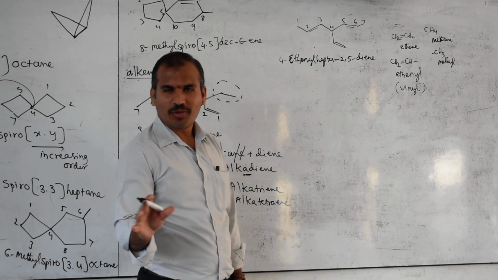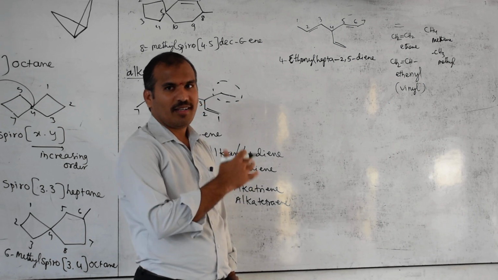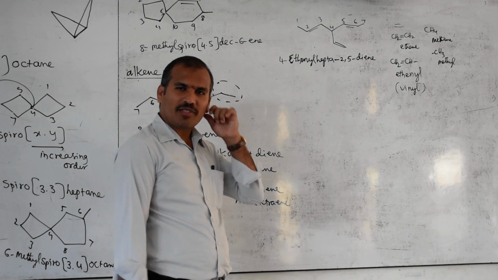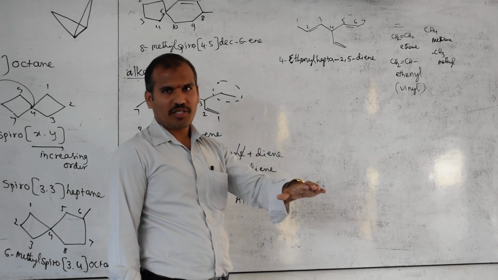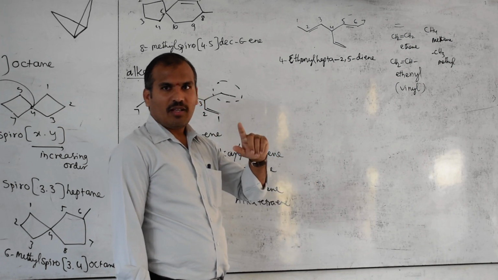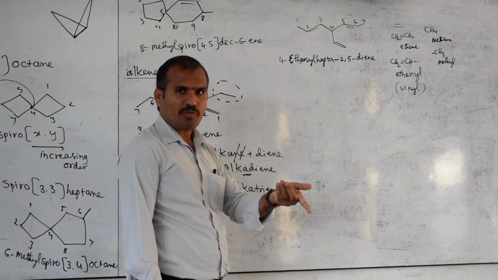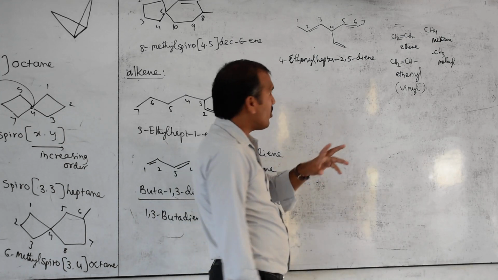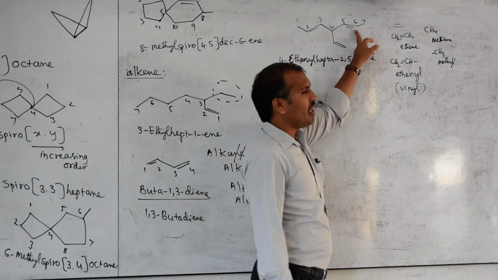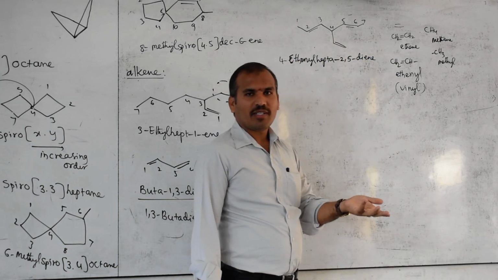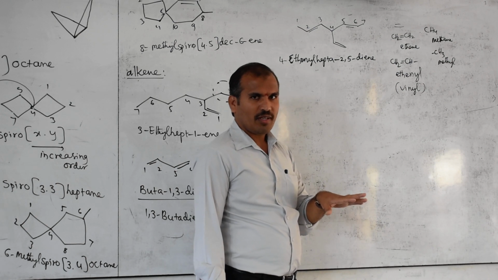See, everything we know the rules, but the confusion stands. What is the first rule? Choose the principal carbon chain. It should have a maximum number of functional groups, next the multiple bonds. So it should have a maximum number of multiple bonds. Here how many multiple bonds in this chain? 2. Second one, what is that? Numbering.